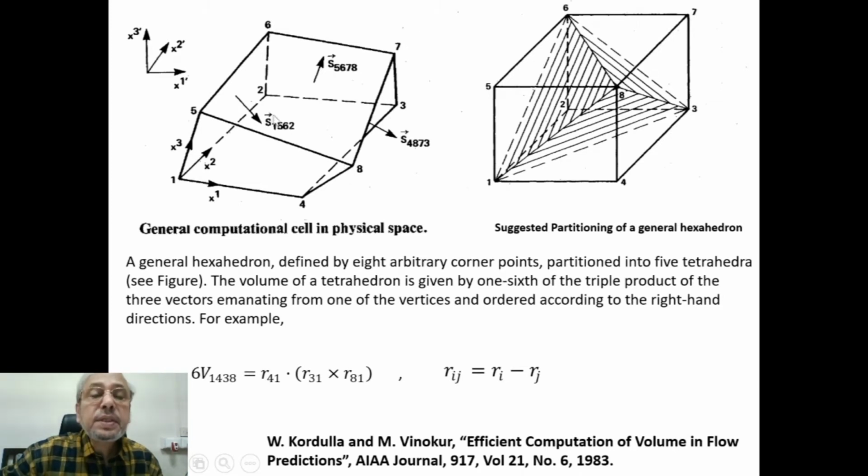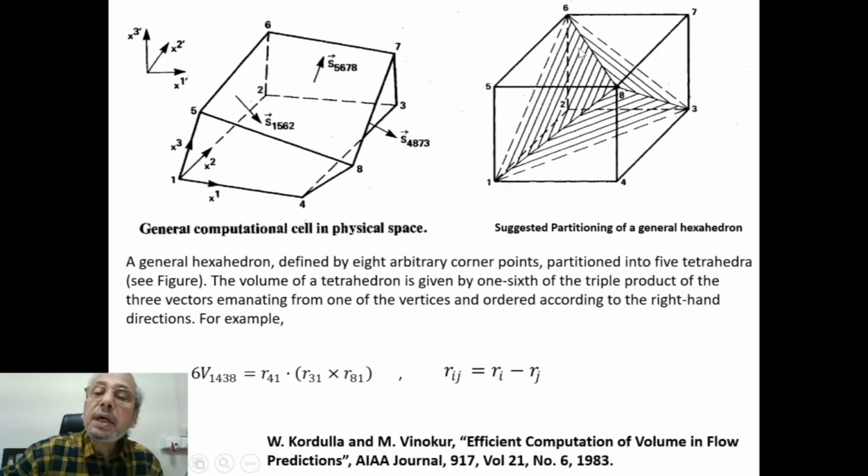Now this hexahedron can be divided into 5 tetrahedra, and we can calculate the volume of each tetrahedron.